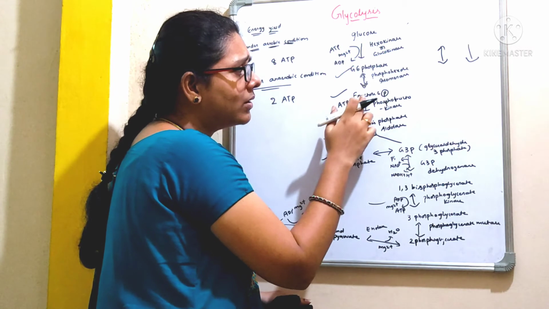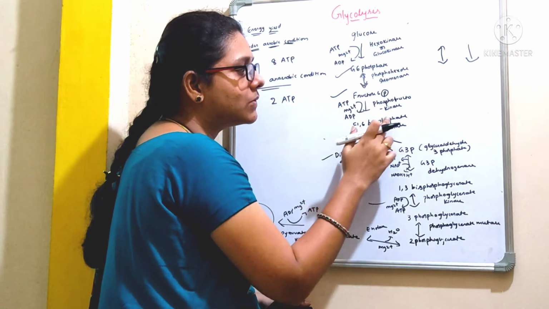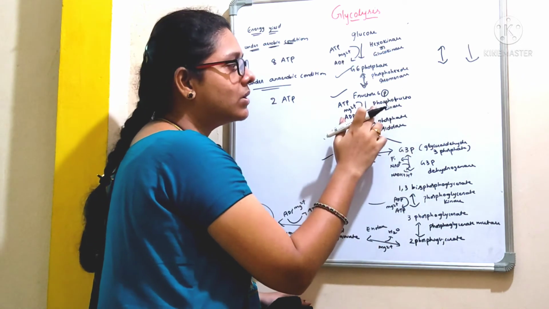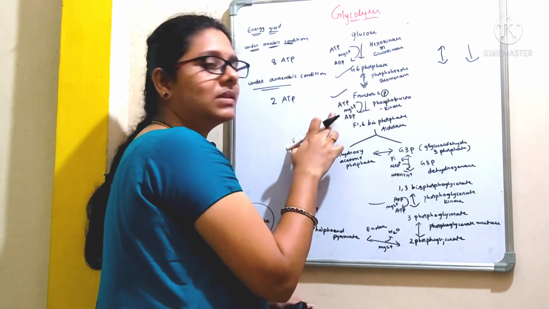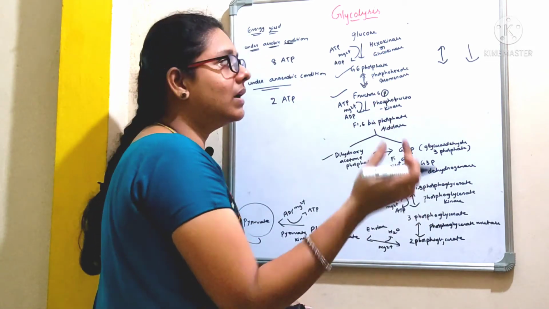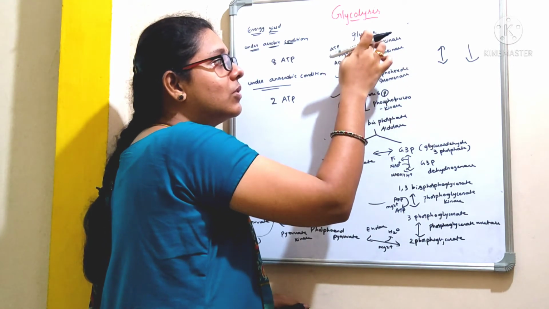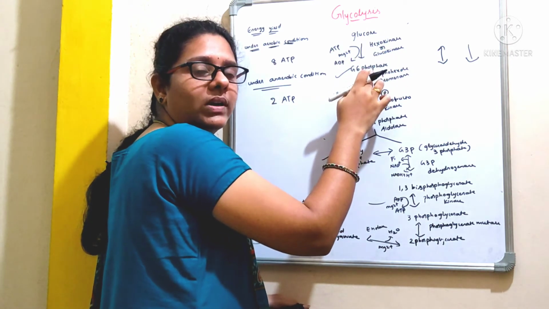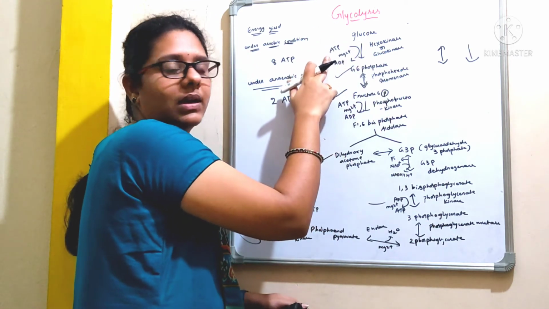Clear? This fructose 6-phosphate is again converted to fructose 1,6-bisphosphate by the action of the enzyme phosphofructokinase. Here again there is a utilization of energy because we are transferring the phosphate group, right? Here if you observe the first step, we are transferring the phosphate group. So this glucose is converted to glucose 6-phosphate. For that we need energy. We are utilizing the ATP here.